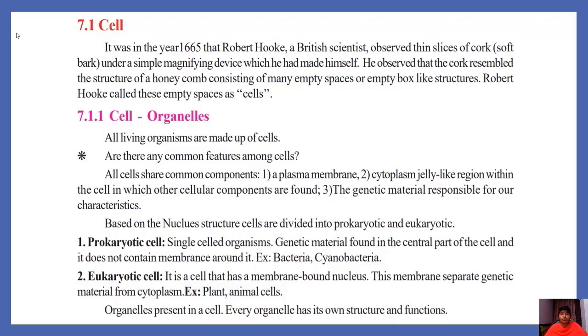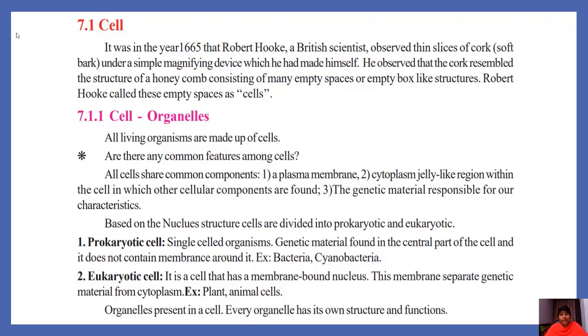Generally, cells are divided into two types based on the structure of the nucleus present in them. First one is prokaryotic and the second one is eukaryotic. Prokaryotic cells are single-celled organisms. Genetic material is found in the central part of the cell and it does not contain a membrane around it. That means the genetic material is open, floating in the cytoplasm. Examples for prokaryotic cells are bacteria and cyanobacteria.